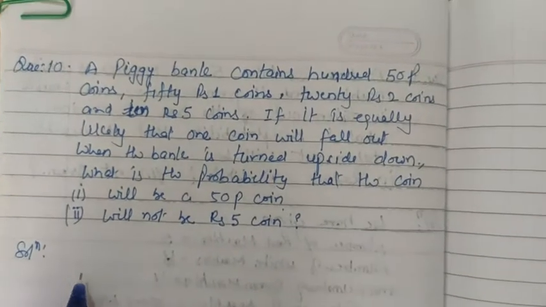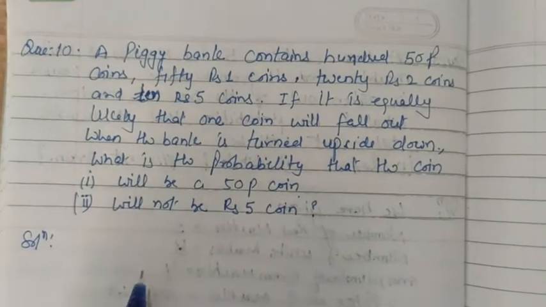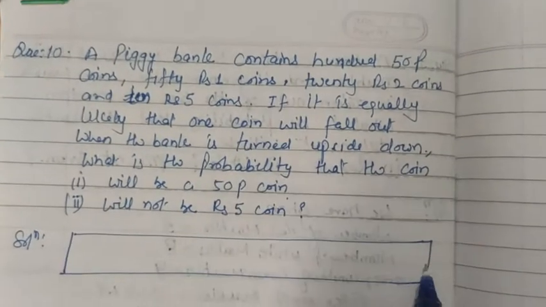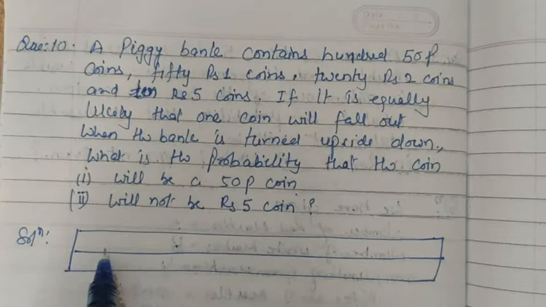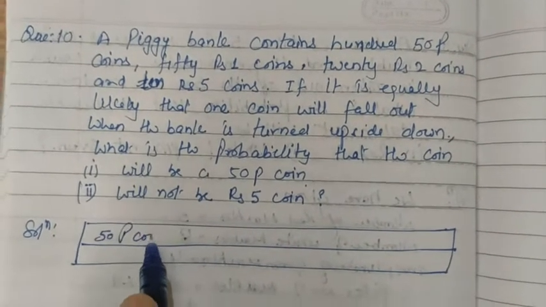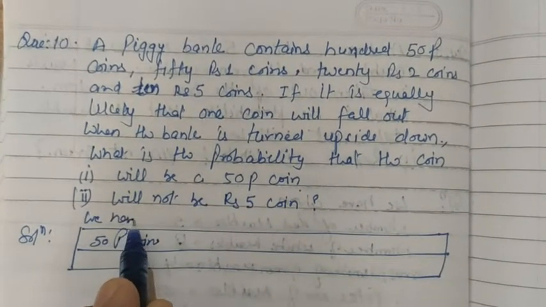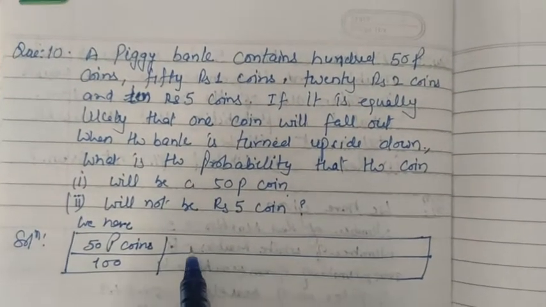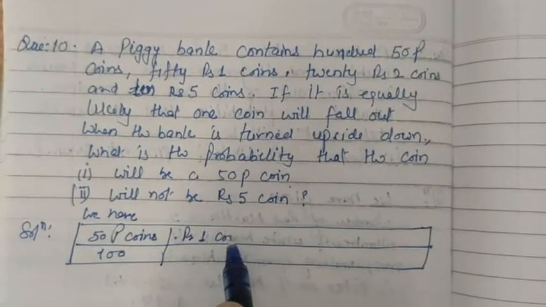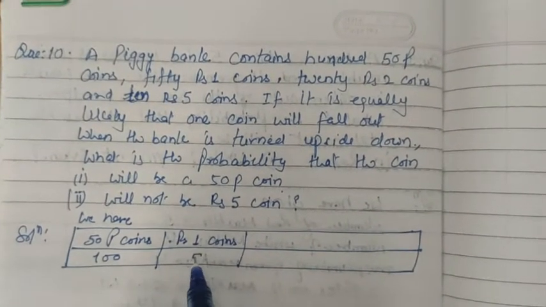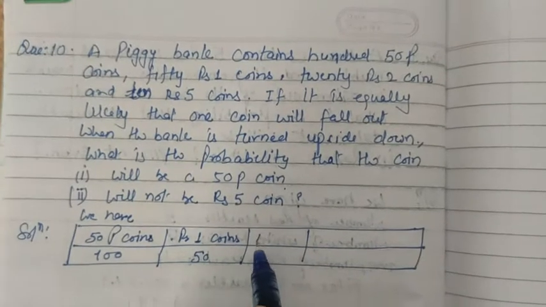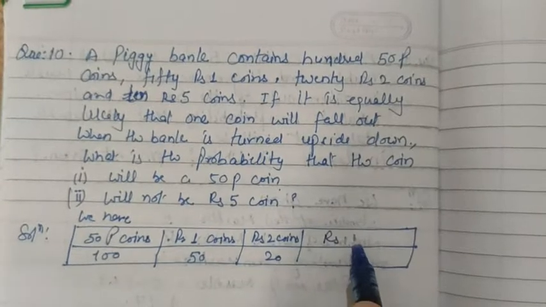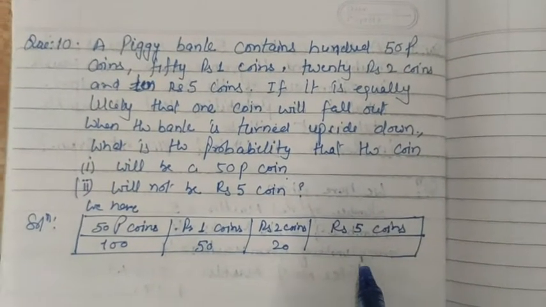So let's start. First of all, we make a table of this data. For ease, we can take two rows. First one is 50 paisa coin. We have 50 paisa coins, that is 100. Next one we have rupees 1 coins, that is 50. The next we have rupees 2 coins, which we have as 20, and in the last we have rupees 5 coins, that is 10.